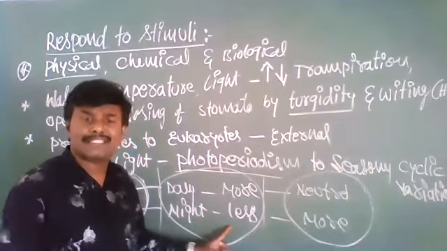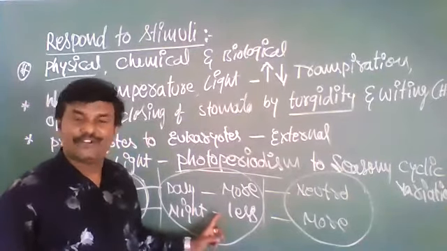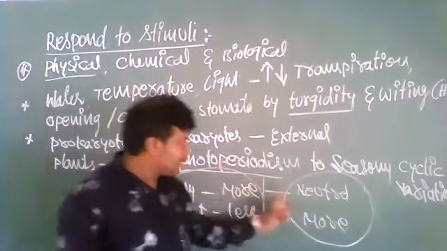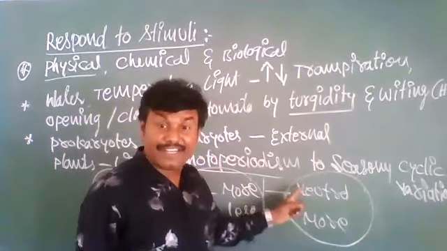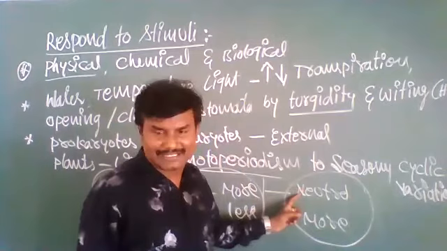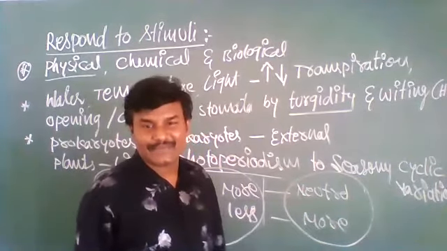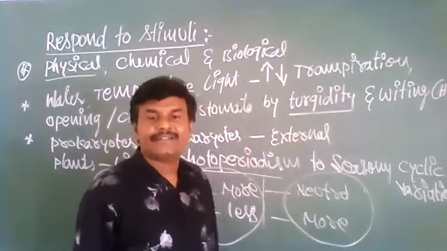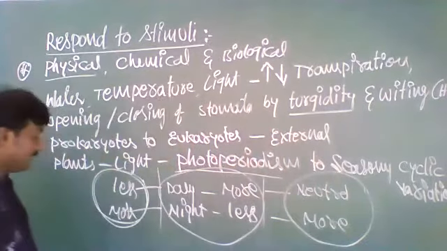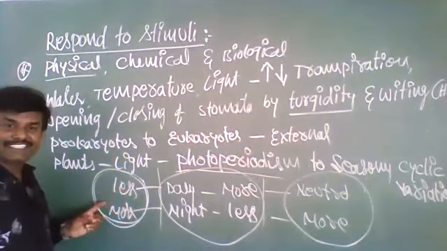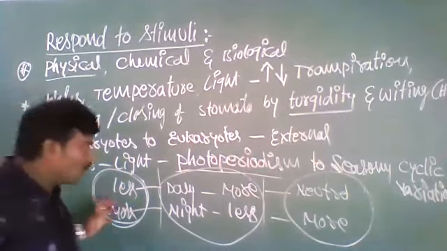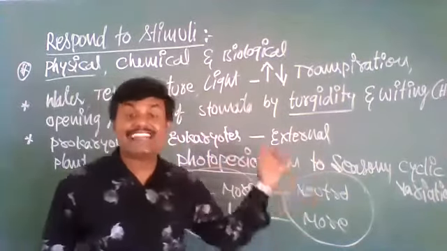That means in the summer season, some plants will give flowers. Some species of plants flower when day and night are neutral, not more, not less, normal. Others flower when the night is longer, which is the rainy season. And some flower in the winter season. So this is called seasonal variation.